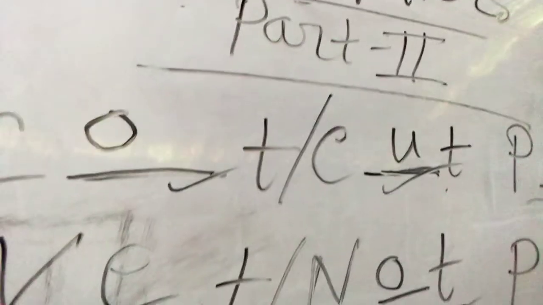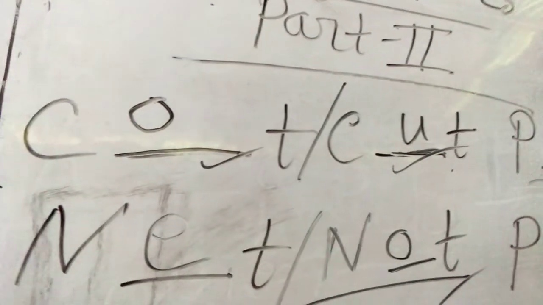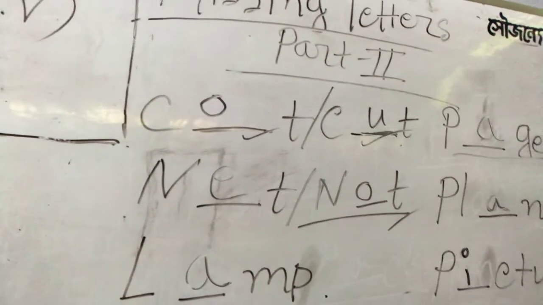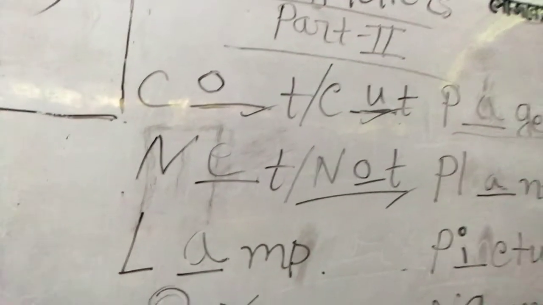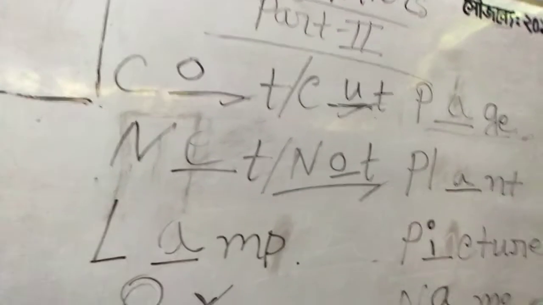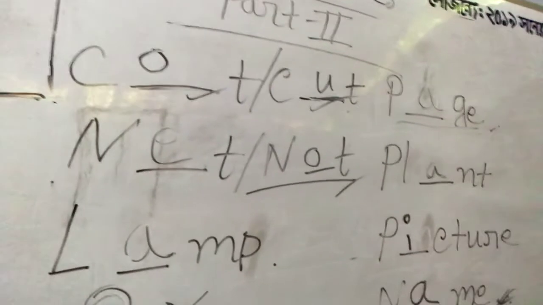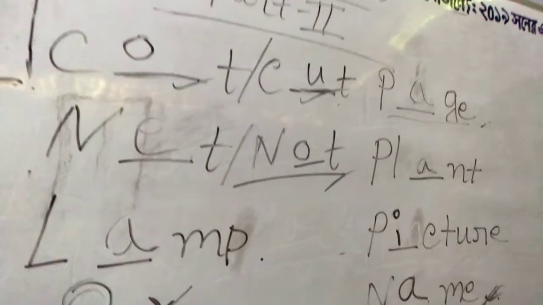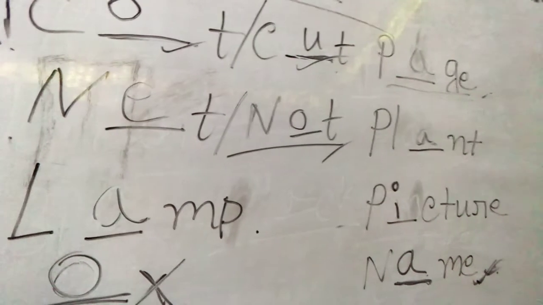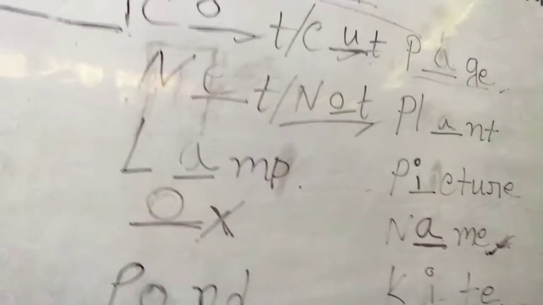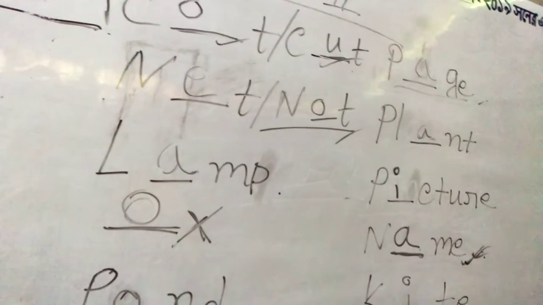Let us have a look at the words once again. So it is the missing letter part 2. For this part 2 we have arranged the rest of the 10 words here. So starting with the word C-O-T, cot, or C-U-T, cut. Either one you can put. I think cot, you have already learned about cot, so you better go with cot. Okay. Then N-T, if I put E, it becomes a meaningful one, net. If I put O, it's also correct. That becomes not.